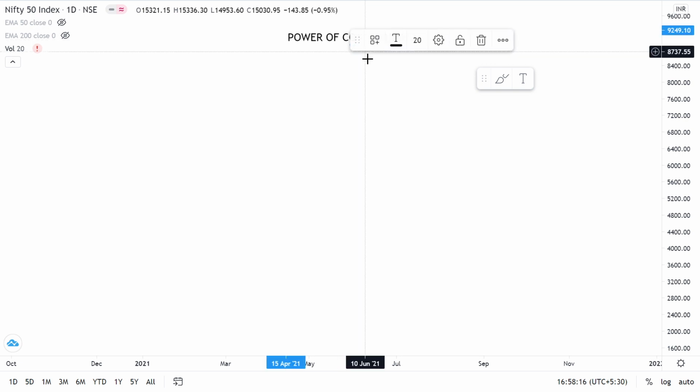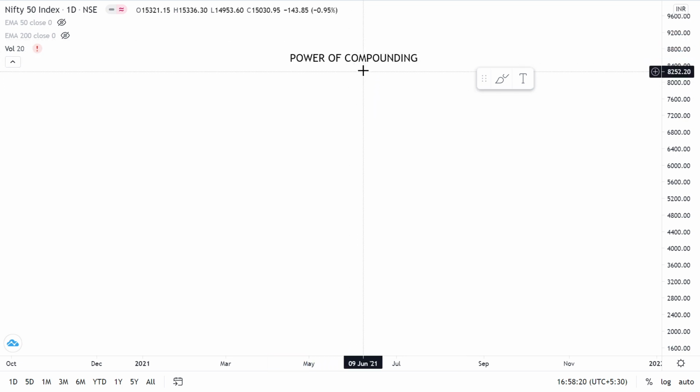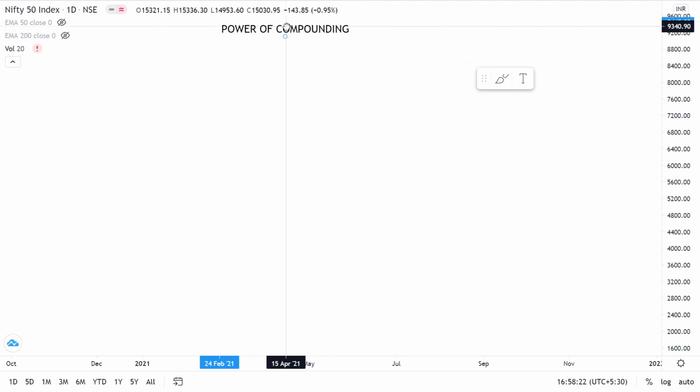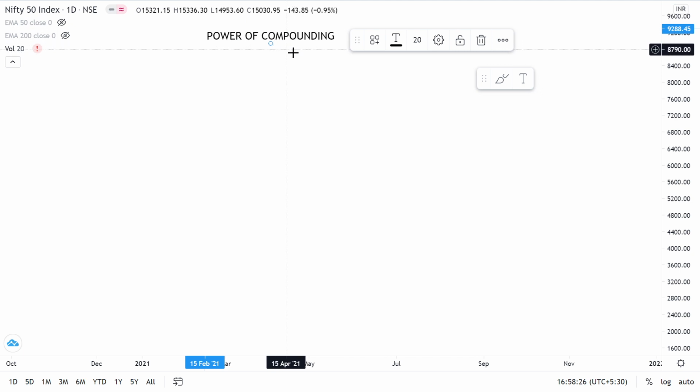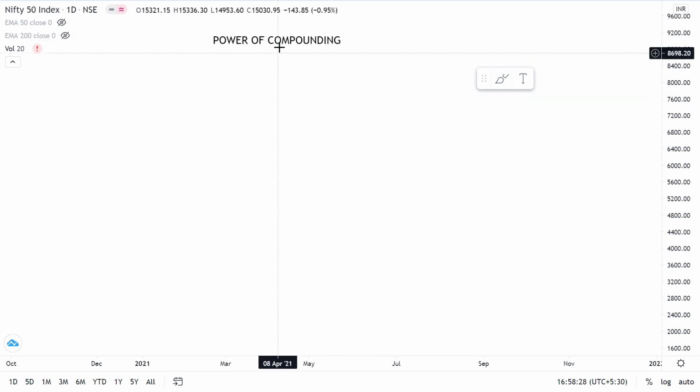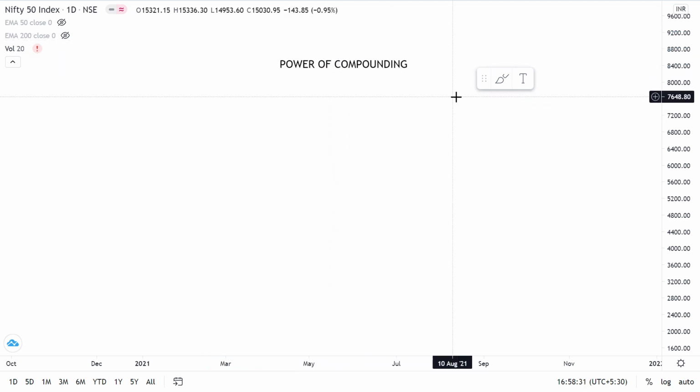So I'm going to explain to you what the power of compounding is, why and how it arises, and why many investors prefer long-term investing over trading. So what is the power of compounding? First, let's go through what compounding means.